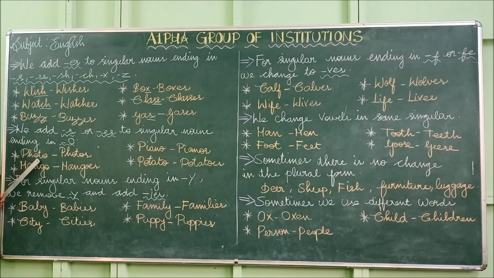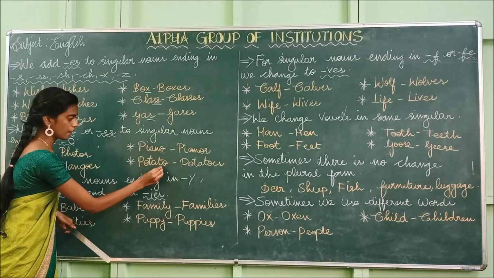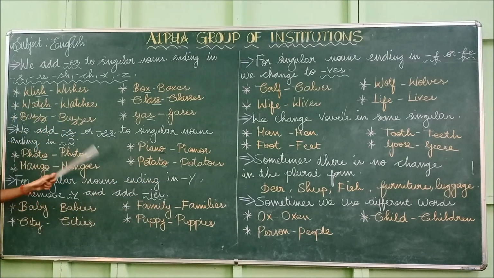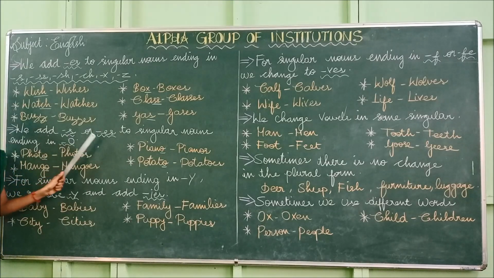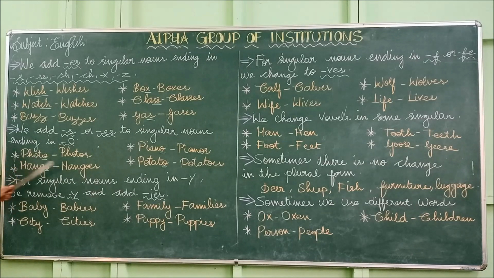So look at here, photo. How does it end? What is the letter that ends here? O. Likewise, mango, piano, potato. So these words end with the letter o. So what do we have to do? We have to add either s or es according to the singular noun. So look at here, photo. So we have added only s.